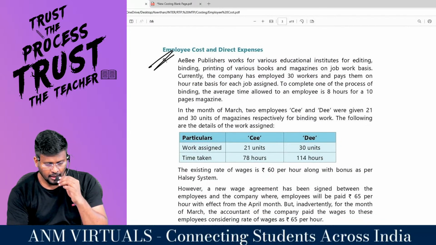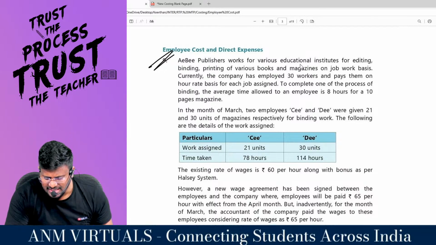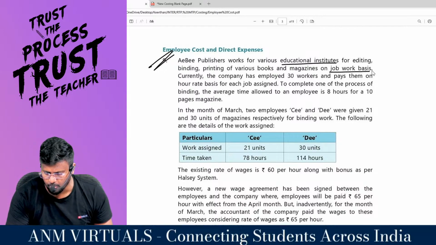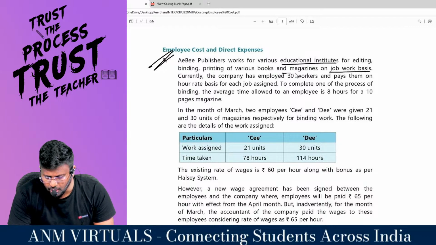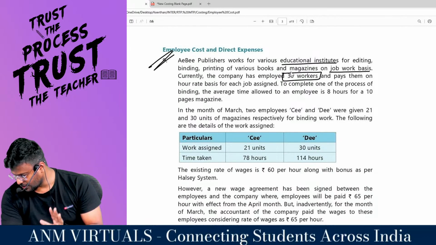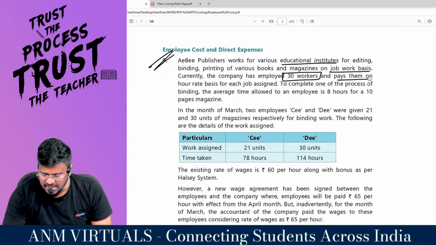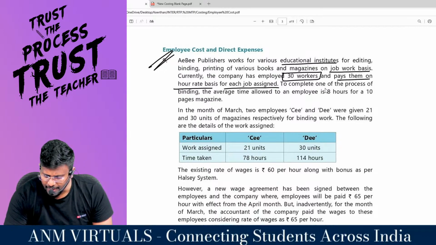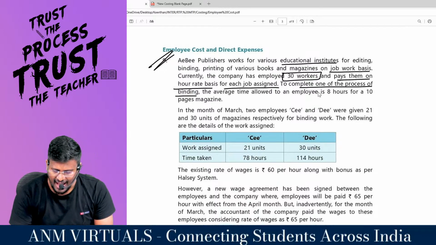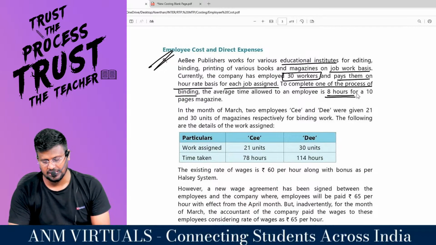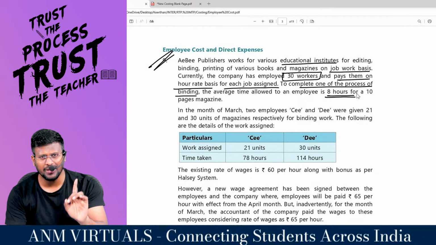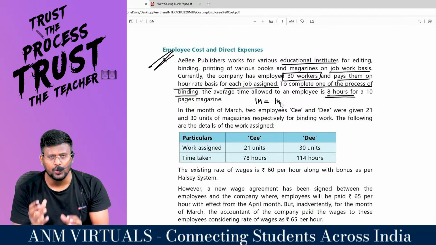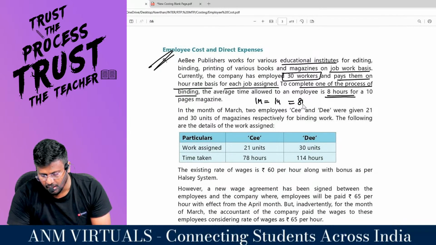Good question. AeBee Publishers work for various educational institutions for editing, binding, printing of various books and magazines on job work basis. Currently, the company has employed 30 workers. Totally 30 workers are working, and it pays them on hour rate basis for each job assigned. To complete one of the processes of binding, the average time allowed to an employee is 8 hours for a 10-page magazine. Assume that one magazine is equal to 1 unit. In order to manufacture 1 unit of finished goods, they need 8 hours.